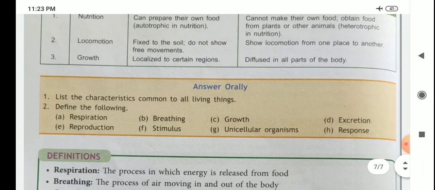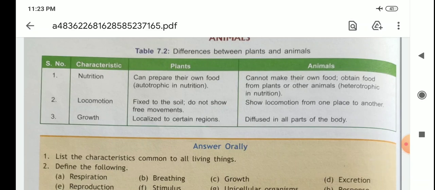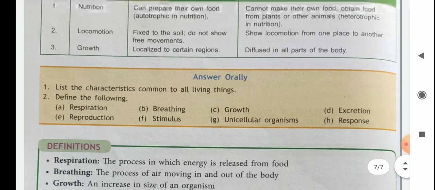So children, this is about your chapter Things Around Us, and you remember the 8 characteristics of living things and the differences between plants and animals, and living and non-living things. Okay, thank you.